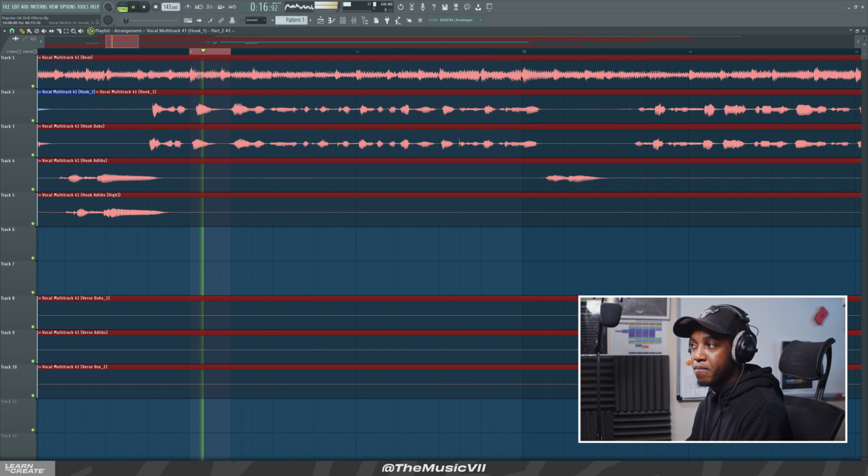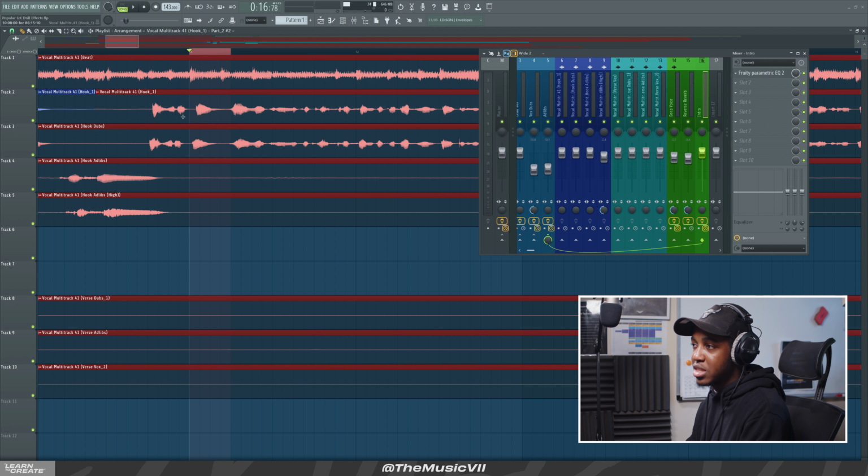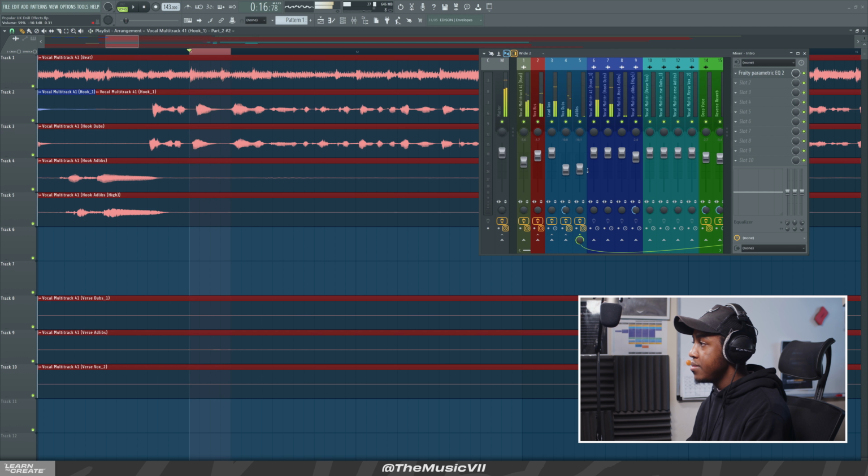You highlight it so that it loops like that. Then you go to the mixer, wherever this vocal is routed, and go to that mixer track. I'm going to go to this one here. It's the hook, but I'm going to mute that one for now. I'm going to go to slot 1 and enter D-Blue Tape Stop. Once that loads up, you get this.